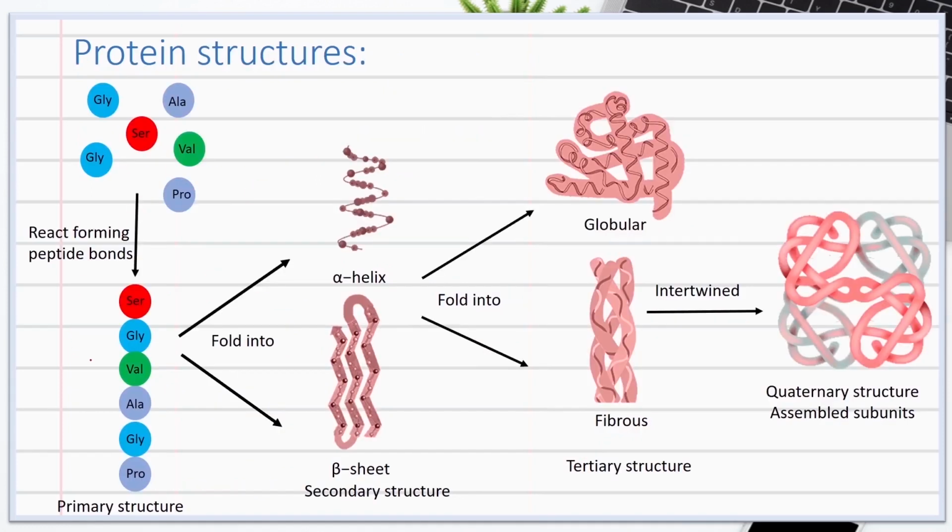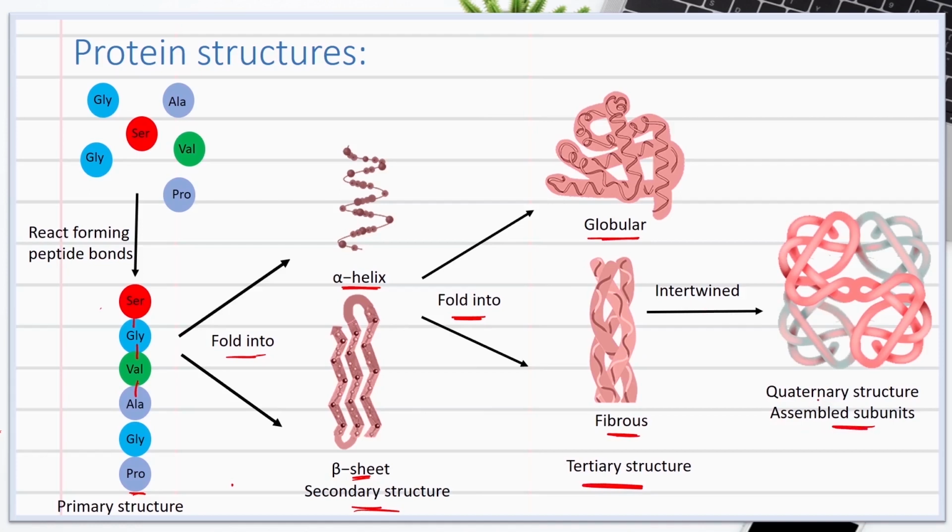Now, if you look at this representation of the formation of the primary, secondary, tertiary, and quaternary structures of protein, we can see that the amino acids bind together to form protein's primary structure, which is an unbranched long chain. This primary structure folds into two possible secondary structures, alpha helix and beta sheet. As folding continues, the protein adopts its tertiary structure, globular or fibrous. Protein's polypeptide chains further assemble into complex quaternary structures.